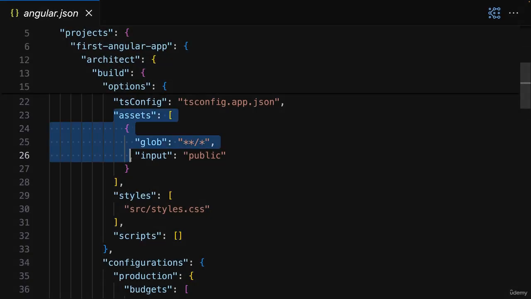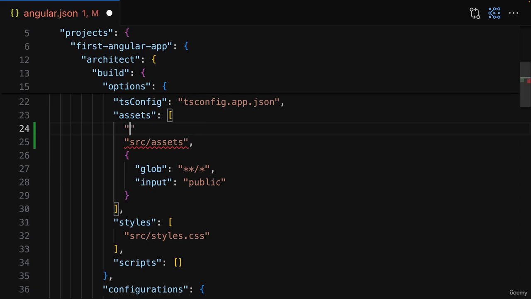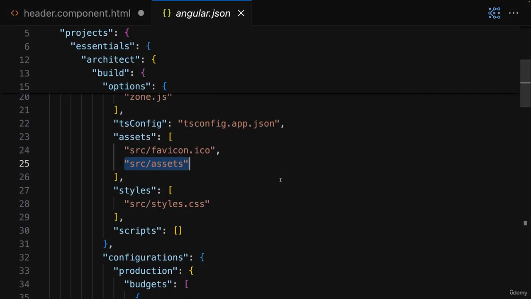If it instead looks something like this, where you don't have that assets entry, but where instead you might have a configuration object like this, you should make sure that you simply add that src/assets string to that array, just like this. Otherwise, the image can't be loaded. You should also make sure that you add this path to the favicon here so that you see that as well. If you're using the starting project I provided at the beginning of this section, that will already be the case though, and you don't need to make any changes to that angular.json file.